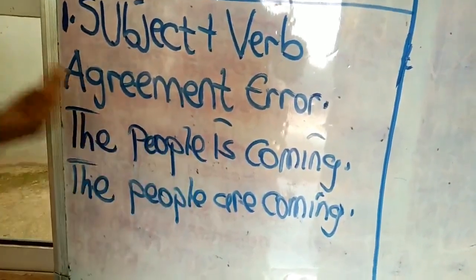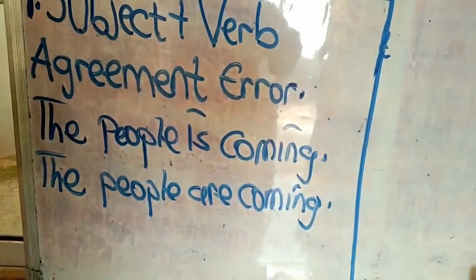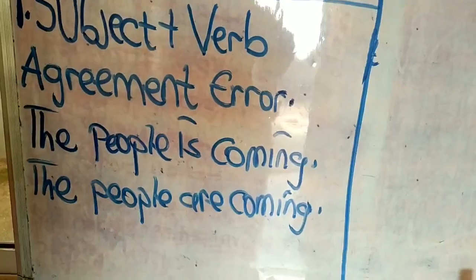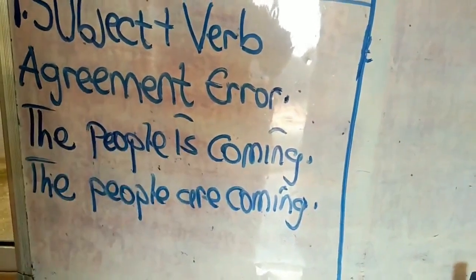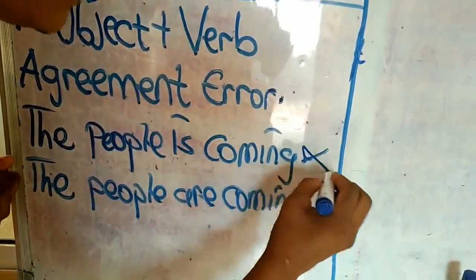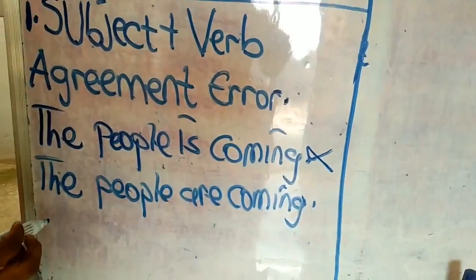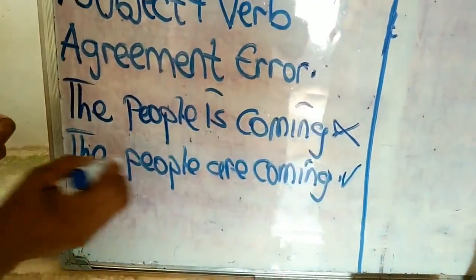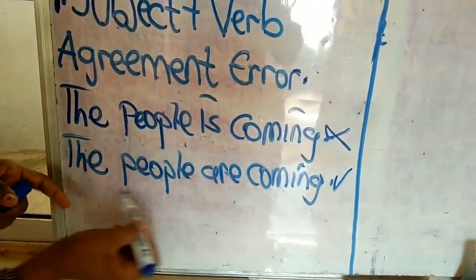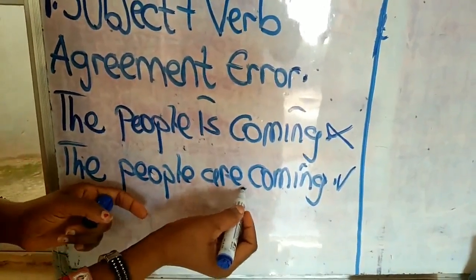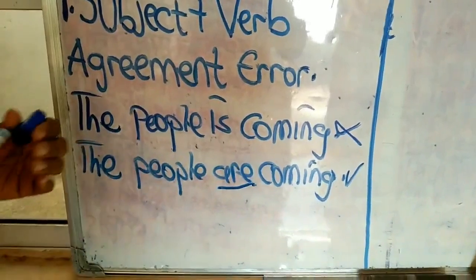The people, is it referring to a person or more than one person? It is referring to more than one person. So it's very wrong for you to say the people is coming. The correct thing for you to say is the people are coming. Because here, the subject of the sentence is in a plural state, so the verb of this sentence must also be in a plural state.